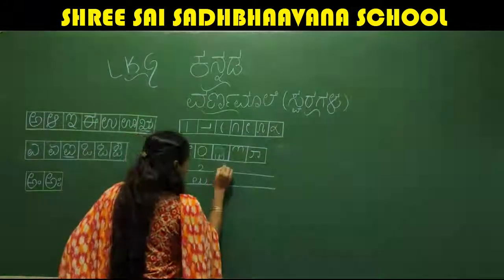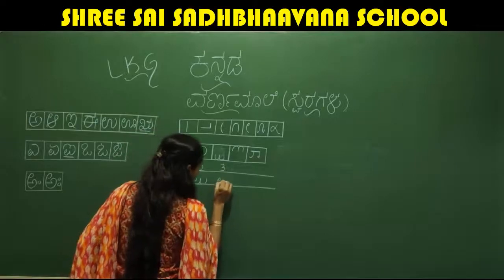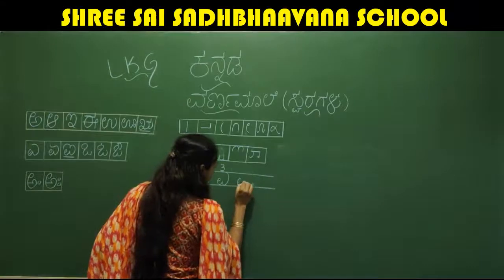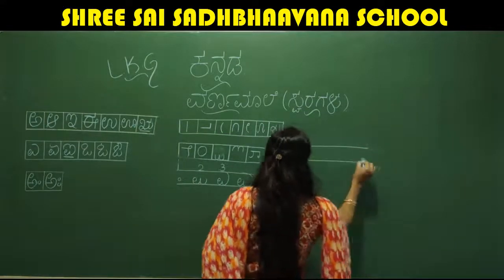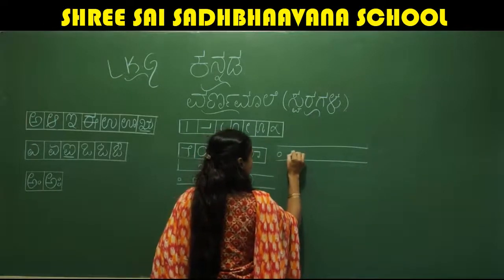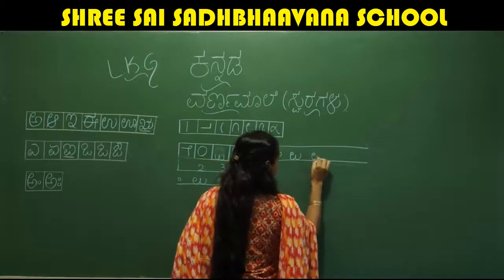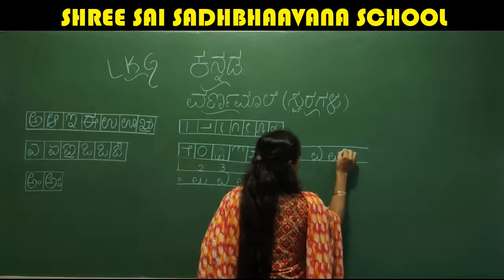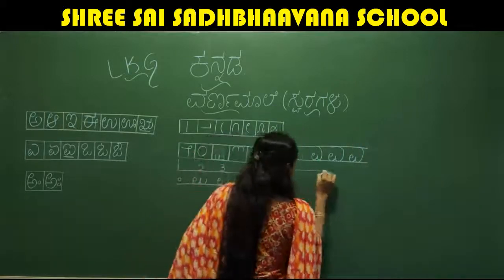And to that, the third step is, see, this is A. The third step is it should go up. That's all. So this is letter A. I'll show. Children, look at here. This is the first step. This is the second step. And the third step, from here you should continue like this. A. It should touch the upper line. That's all.